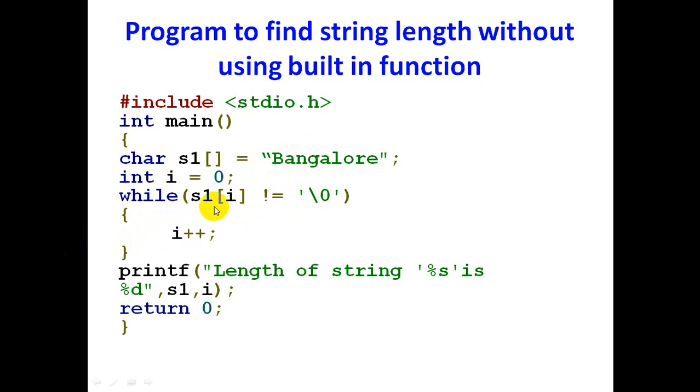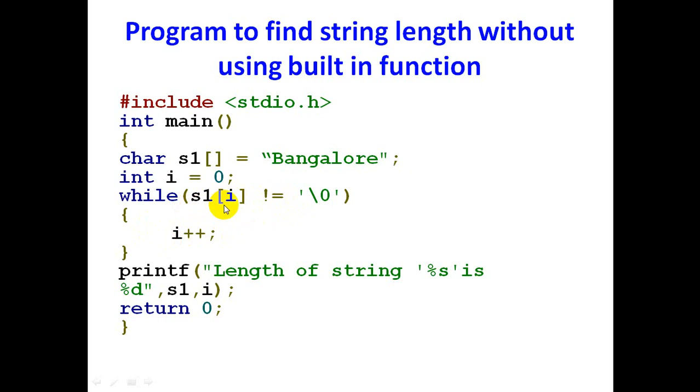So now the value of i is 3. s1 of 3 is not equal to null. What is the value of s1 of 3? G. G is not equal to null. True, it will come inside the loop, so 3 will be incremented to 4. Next, s1 of 4 is A, which is not equal to null, so it will come inside the loop. Now 4 is incremented to 5. s1 of 5 is L. L is not equal to null, so it will come inside the loop and 5 is incremented to 6.